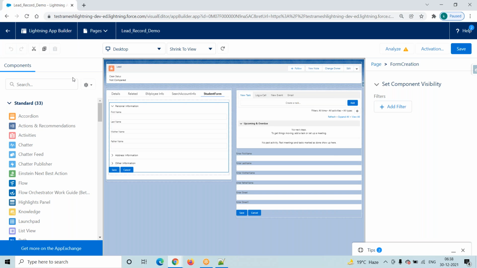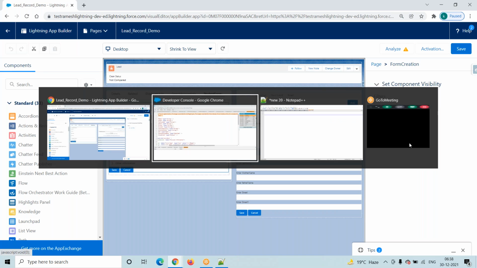No one will suggest this, that under this tab, this is the lightning component, and you have to go and work on it. No one will guide us. We have to find it. Whenever we get a requirement, we have to find which lightning component or which page this tab is made from.